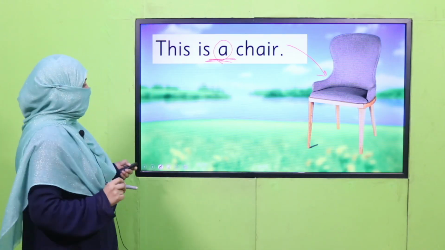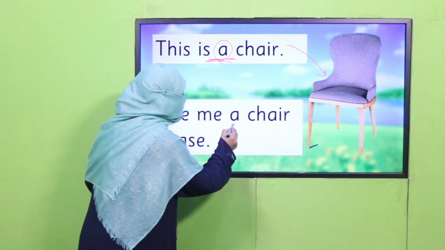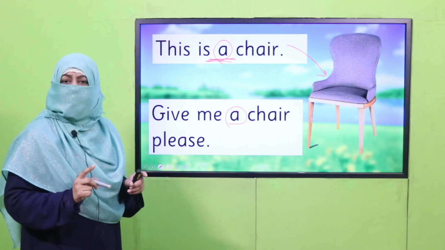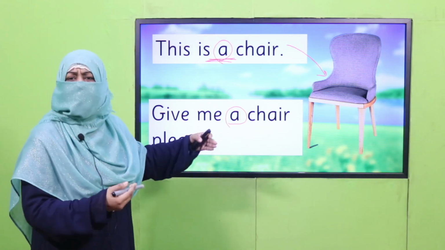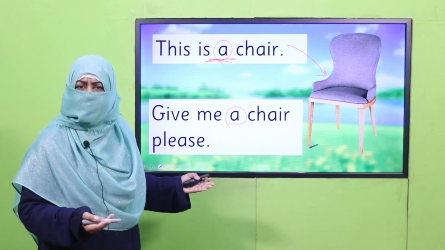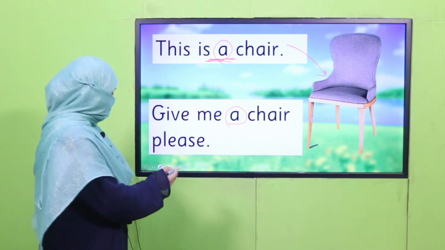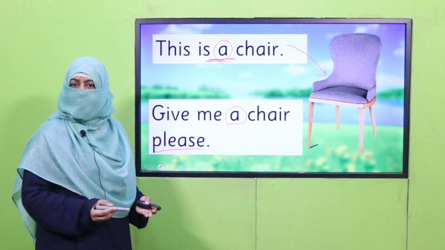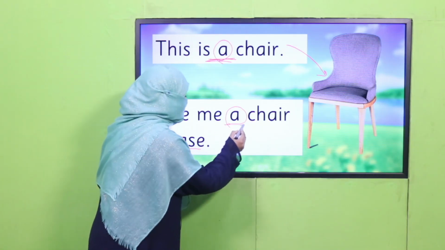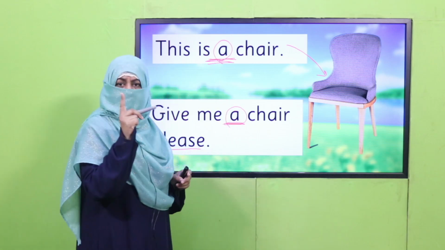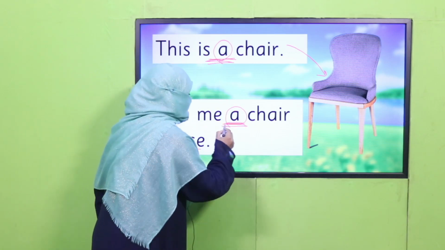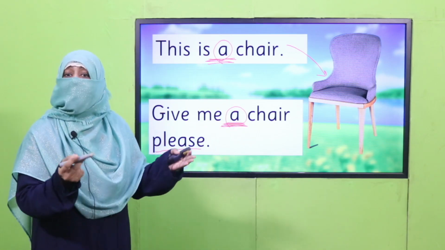All right. And if I say, give me a chair, it means it's general. Give me any chair. I want to sit. I need a chair. Give me a chair, please. Okay. So this refers to one, and this refers to general, any.